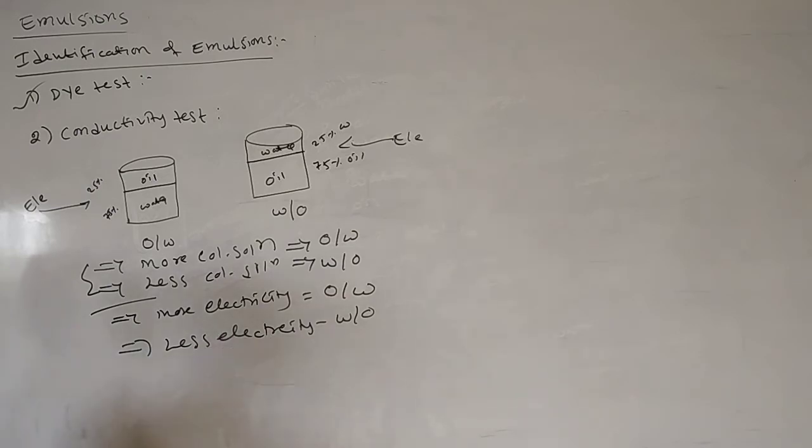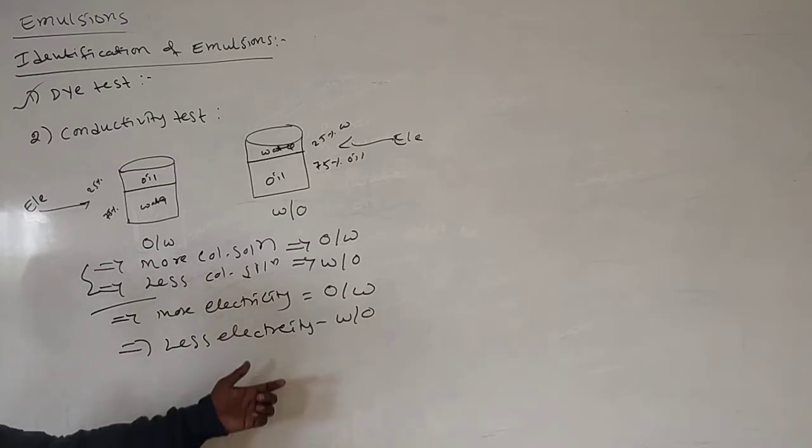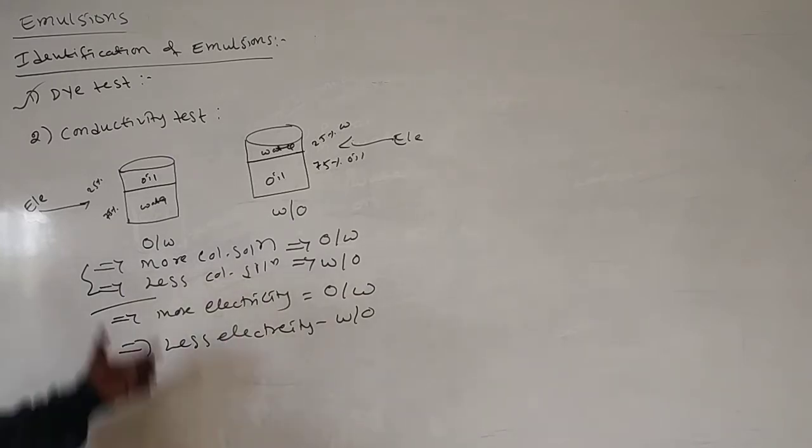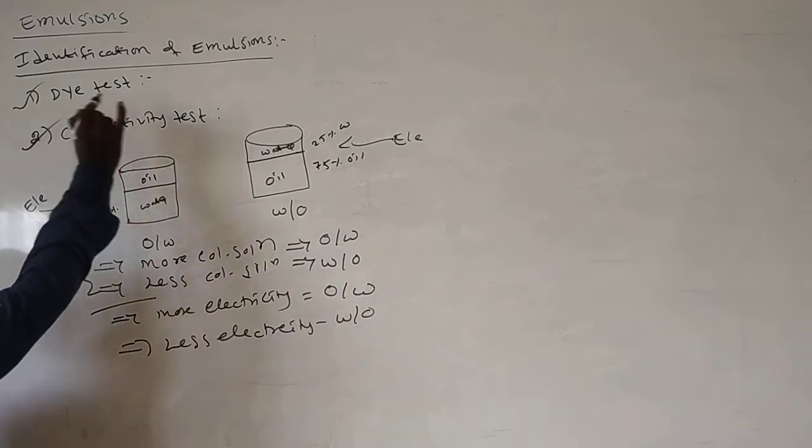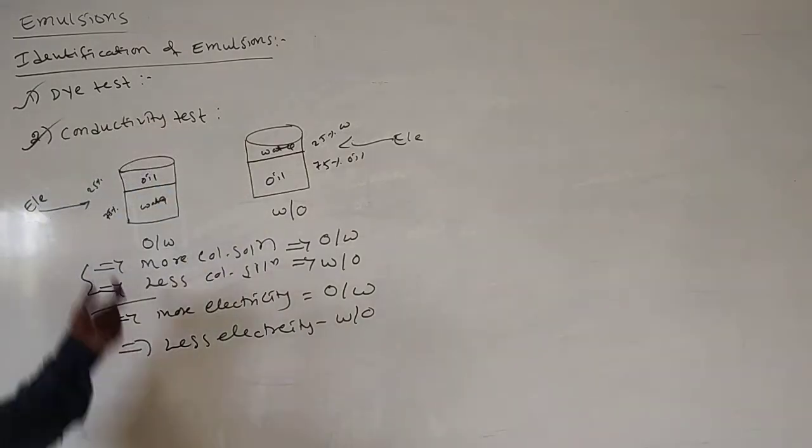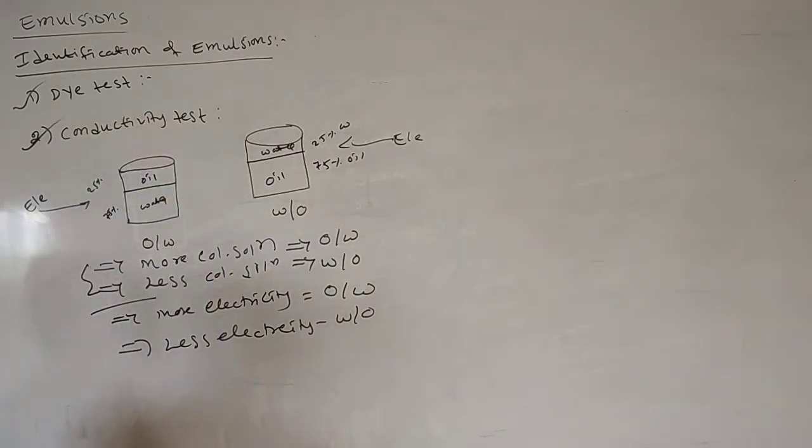Less conductivity means less amount of water, so it is water in oil emulsion. By using these two tests, the dye test and the conductivity test, we identify the emulsions.